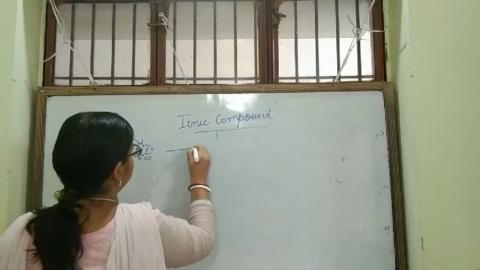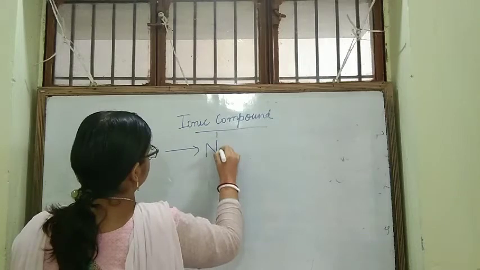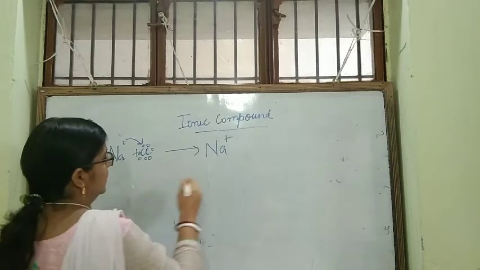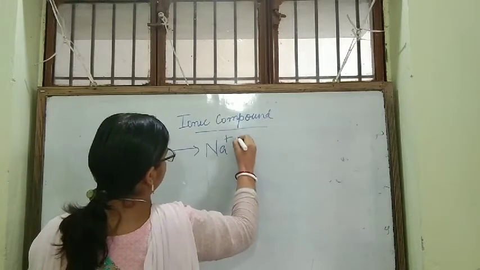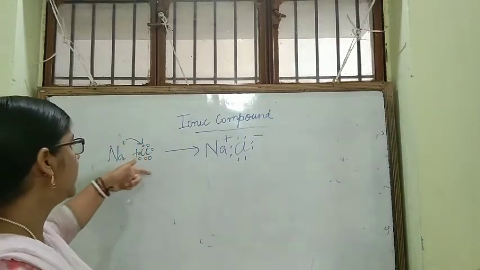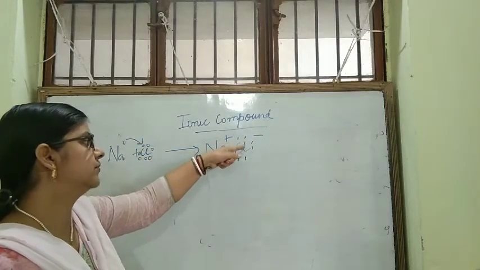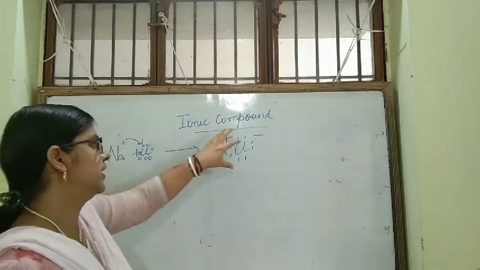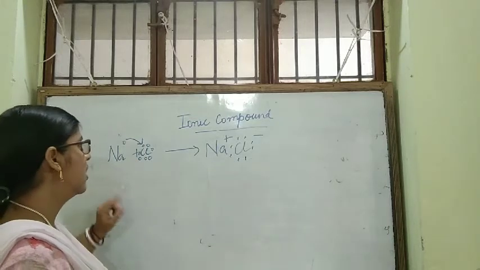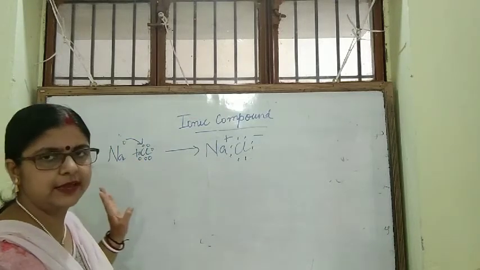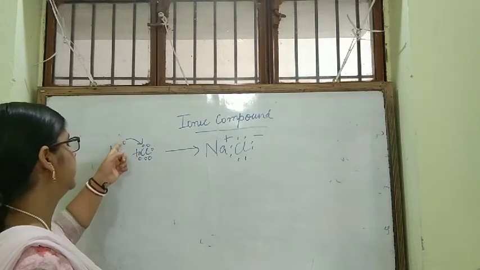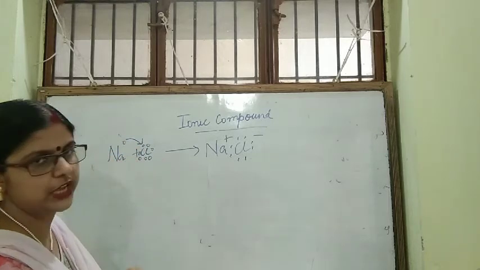and it will form Na+. It is not having an electron in its valence shell, and chlorine is gaining 1 electron, so it is forming Cl-. We are just showing the pictorial figure of chlorine having electrons in its last shell. So it's clear to you how the electron transfer is taking place. Sodium is losing and chlorine is gaining, so we show the arrow from sodium to chlorine.